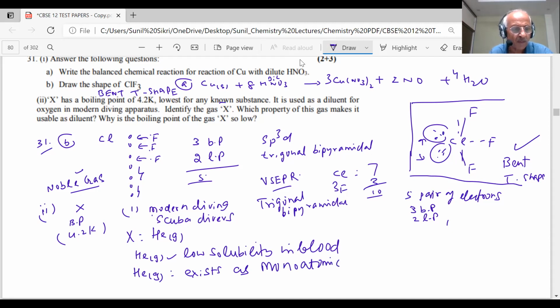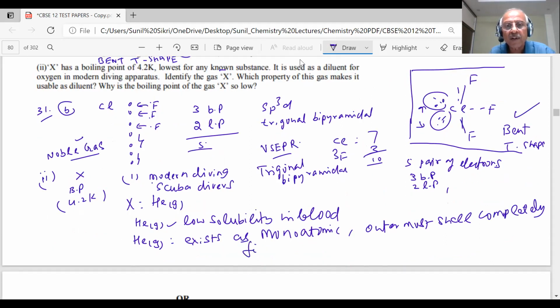Exists as monoatomic. Outermost shell is completely filled. Completely filled, student. Mass is very low. Hydrogen and then helium.